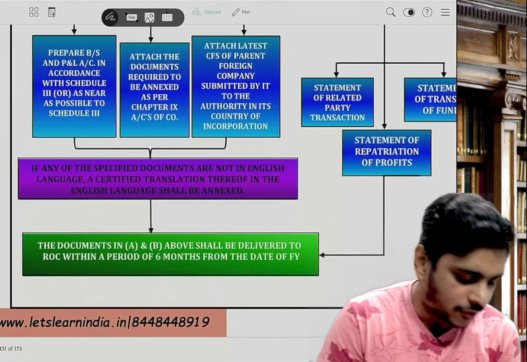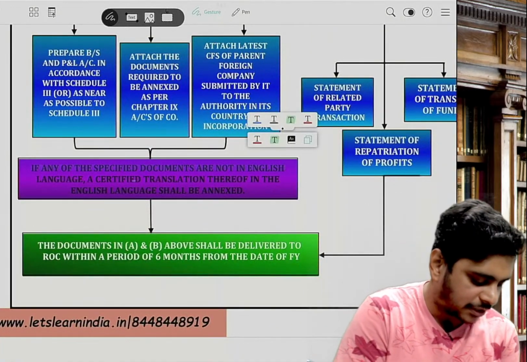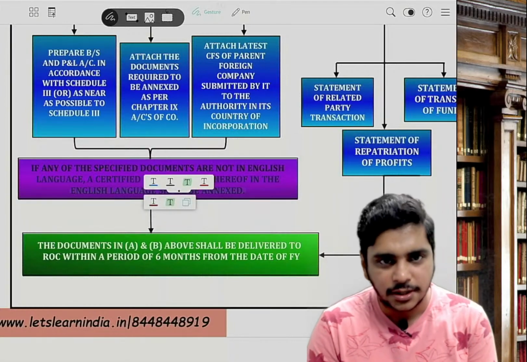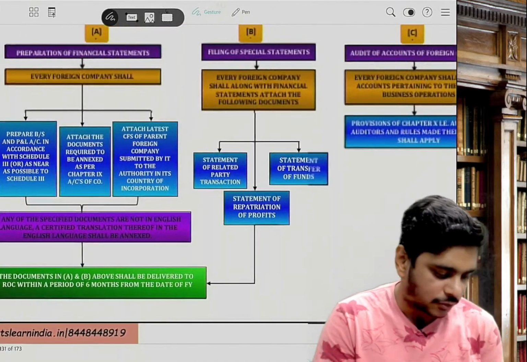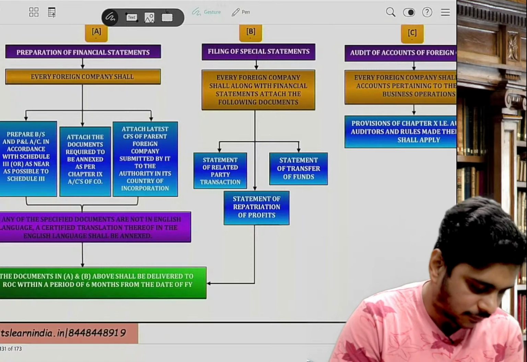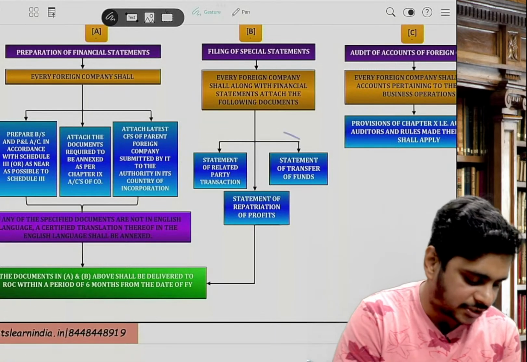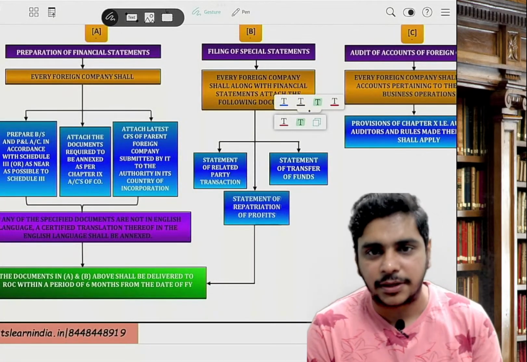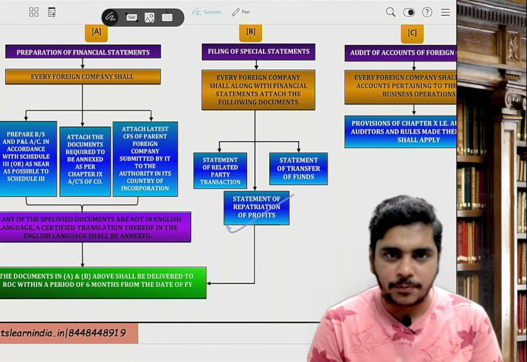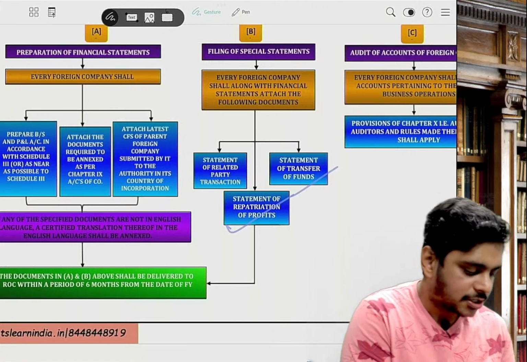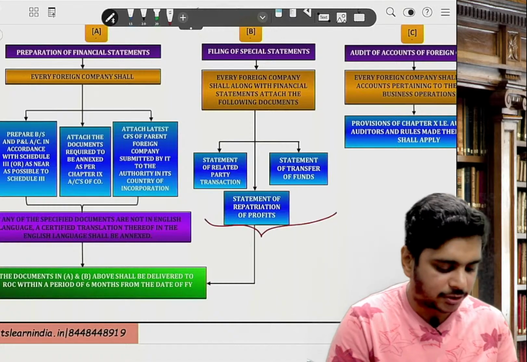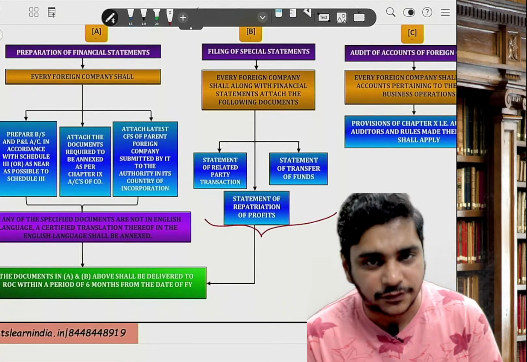If the above document is not in English, then a certified translation in English should be annexed. Then along with the financial statement, every foreign company has to give 3 statements: statement of related party transaction, statement of repatriation of profits, and statement of transfer of funds.